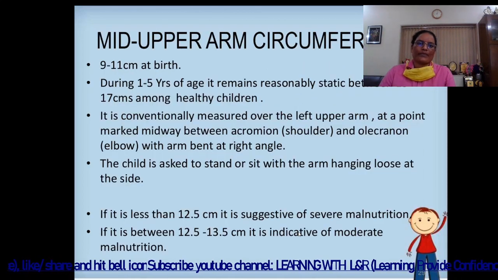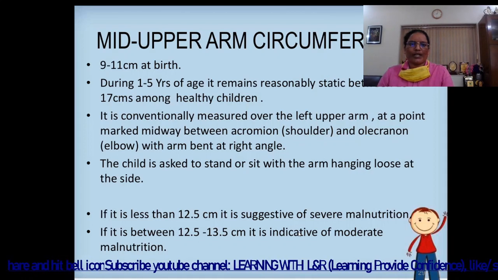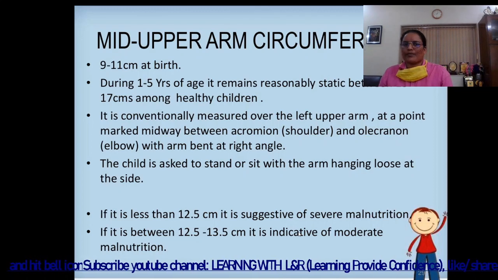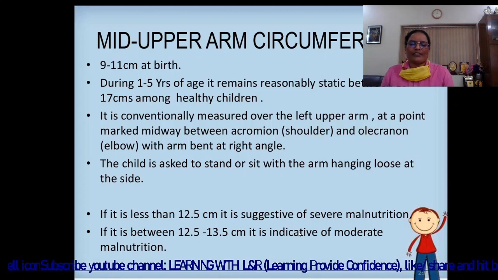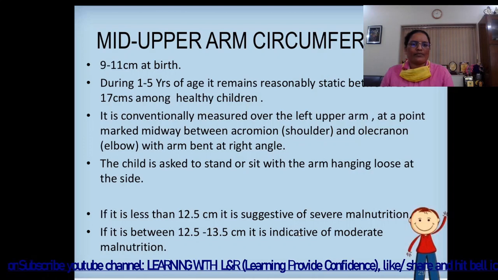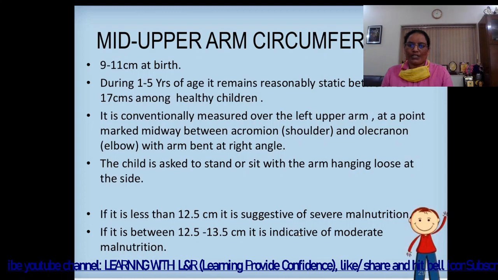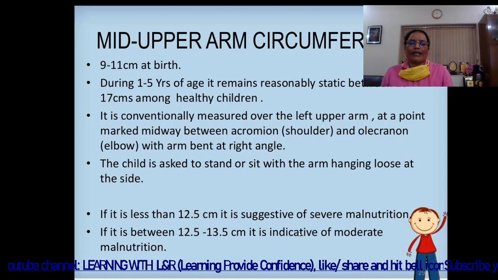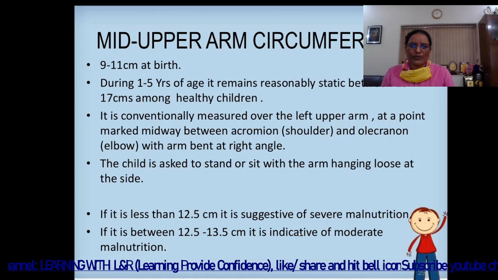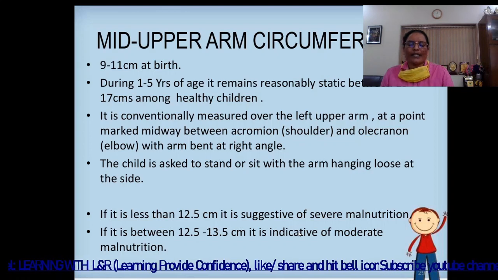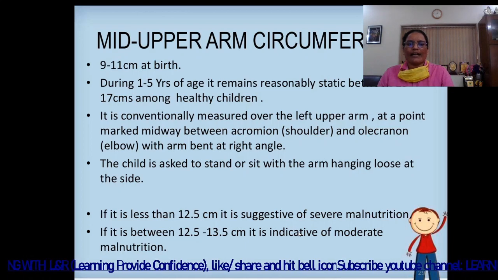Microcephaly is when the head size is less than the normal, and macrocephaly when the head size is more or larger than the normal. Then mid-arm circumference is 9 to 11 centimeter at birth. During 1 to 5 years of age, it remains reasonably static between 15 to 17 centimeters among healthy children. It is conventionally measured over the left upper arm at a point marked midway between the acromion point near the shoulder and the olecranon point near the elbow. And when we measure the mid-arm circumference, we have to measure it with the arm bent at right angle.